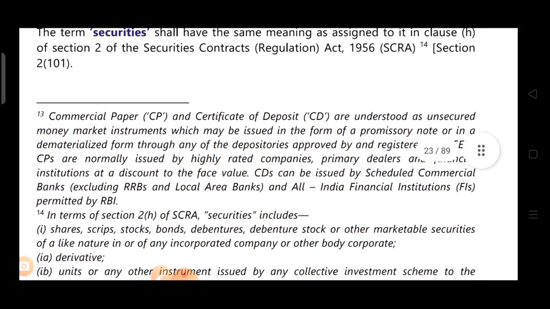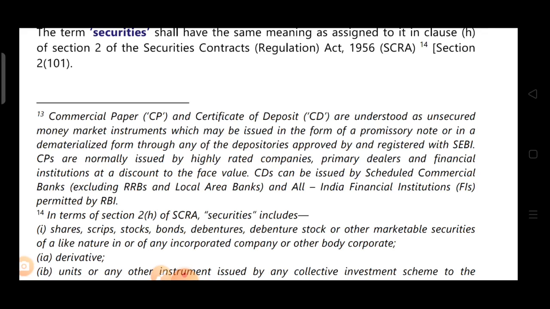Let's read once. Commercial paper and certificate of deposit are understood as unsecured money market instruments. These are unsecured money market instruments which may be issued in the form of a promissory note or in dematerialized form through any of the depositories. Dematerialized form, you all know, through any of the depositories approved by and registered with SEBI.